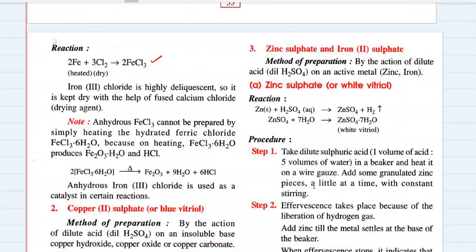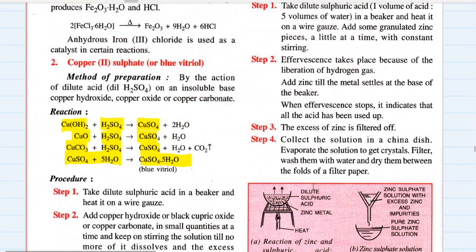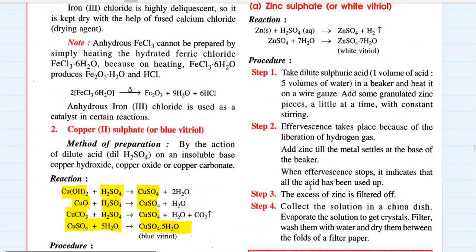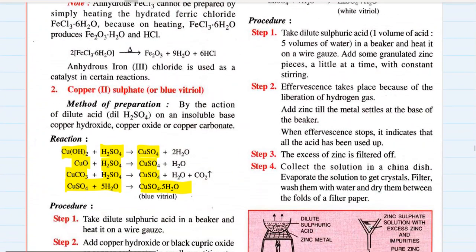We add dilute sulfuric acid on active metal, zinc or iron, and by displacement reaction we get zinc sulfate or iron sulfate, whatever we want to prepare. This zinc sulfate or iron sulfate, when added with water, gives hydrated crystals of the respective salt. For this, the procedure is you have to take dilute sulfuric acid, 1 volume of acid and 5 volumes of water in a beaker and heat it on a wire gauze.